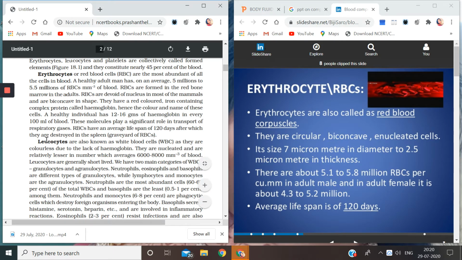I need not explain this because we have already done this in the previous chapter, breathing and exchange of gases. So now you know very clearly what the role of hemoglobin is in the transportation of respiratory gases. This has been discussed in the previous videos we have done. So RBCs have an average lifespan. Now children, these cells have a particular lifespan of 120 days, after which they die. And when they die, they are destroyed in the spleen, which is also known as the graveyard of RBCs.